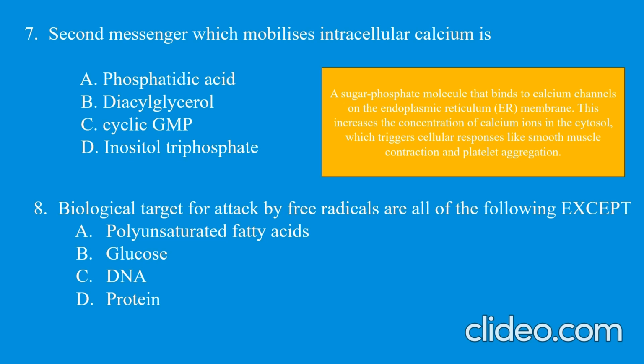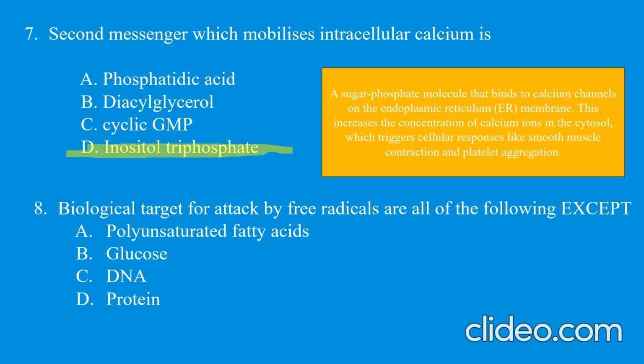A sugar phosphate molecule, that is IP3, binds to the calcium channels on the endoplasmic reticulum. Right, this increases the concentration of calcium on the cytoplasmic side, which triggers cellular responses like smooth muscle contraction and platelet aggregation. So here the answer would be inositol triphosphate.